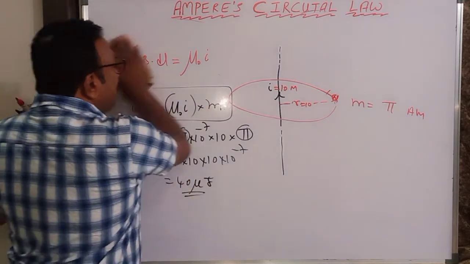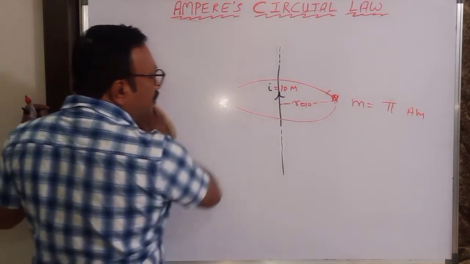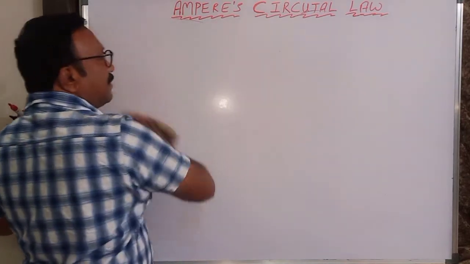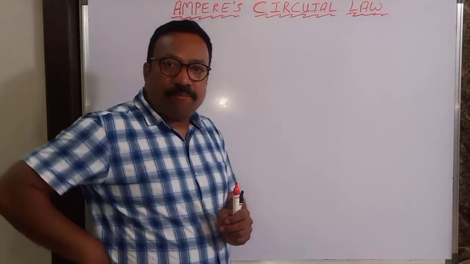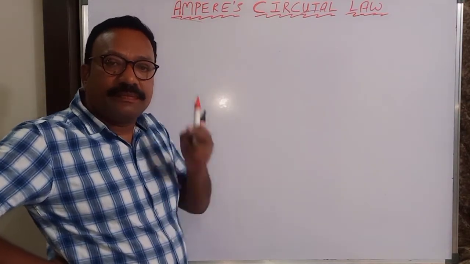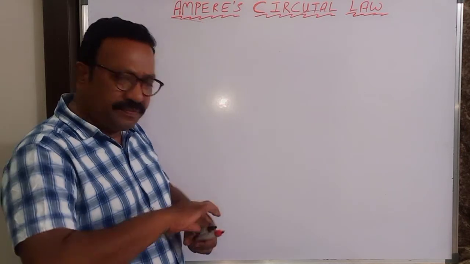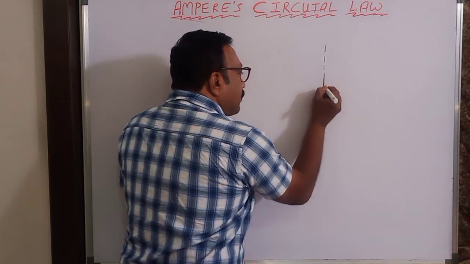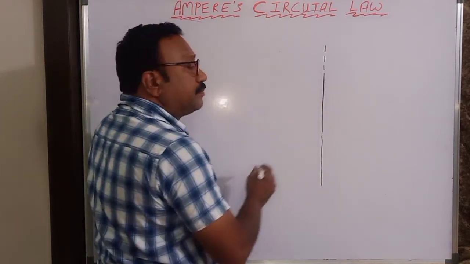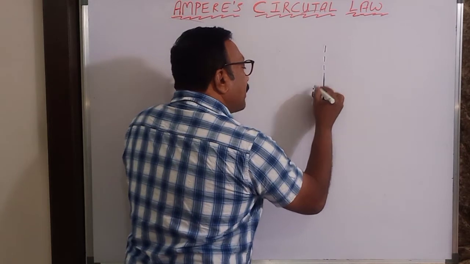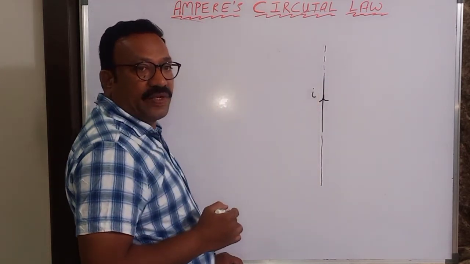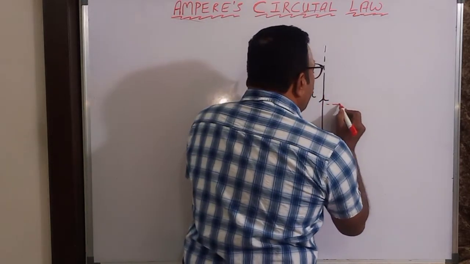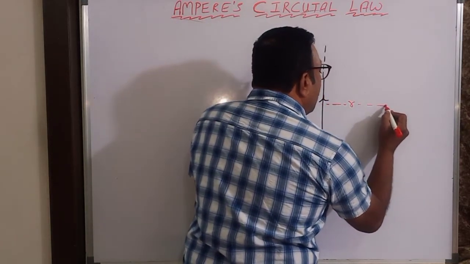Now, another way. So, before going to the other applications of this Ampere circuit law, let us prove this. The proof of Ampere circuit law. Fine? Let us do it. It is simple only. For that, I will take an infinite long wire. Let the current flowing be I. So, at a distance R, let the magnetic field be B.